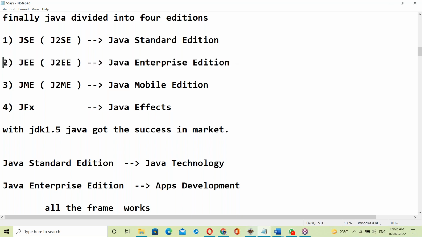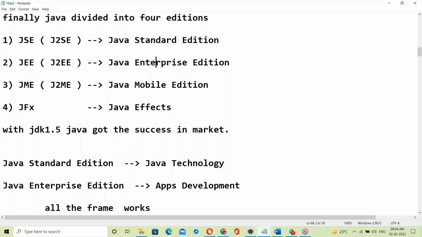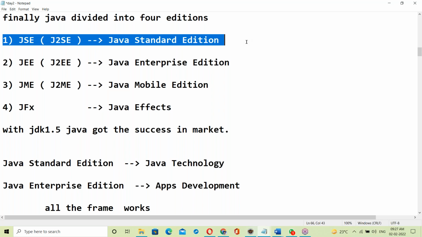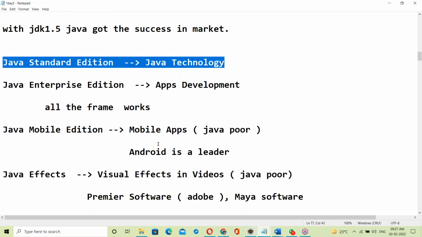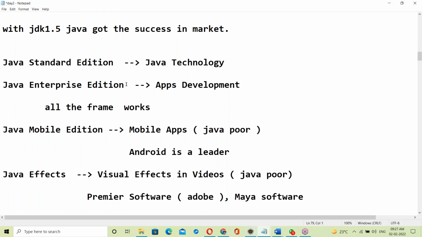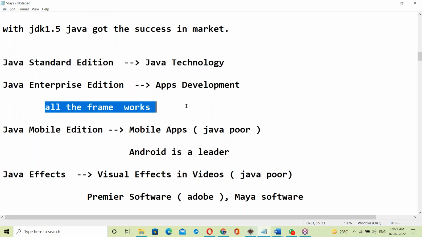So Enterprise Edition is used for internet-based applications and ERP solutions. That is Enterprise Edition. Next, SE means Java Standard Edition. This is Java technology, our course. Java Enterprise Edition is used for application development. All the frameworks come in this category.